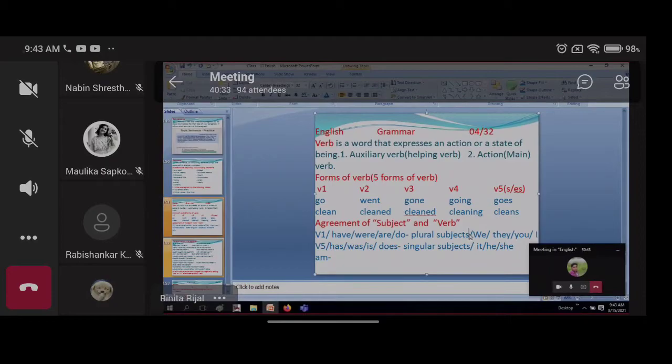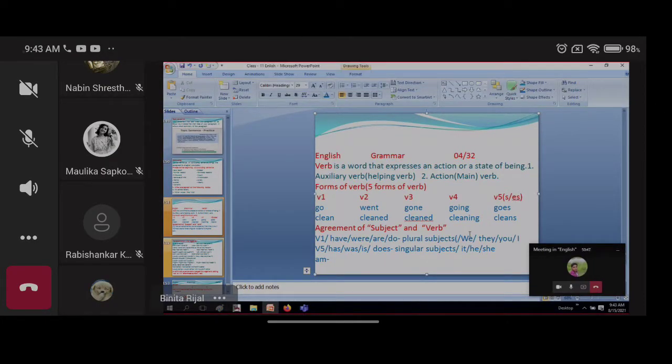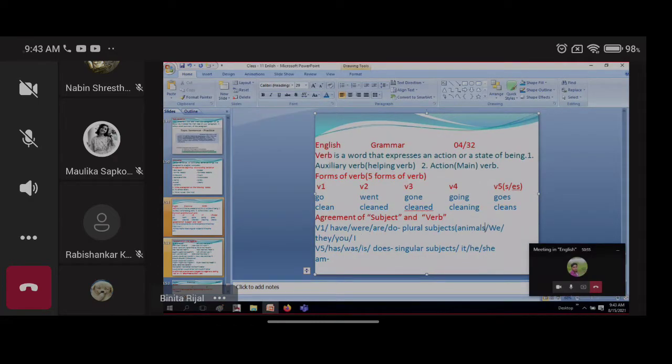Look here, at first we have to know about this thing, okay? Plural subject. And one thing, please be careful, okay? I have seen, although you are class 11 students, you may feel bored that ma'am is telling such a thing also, but you have to be very careful. Some of them, look here, animals and the, please mute, okay?